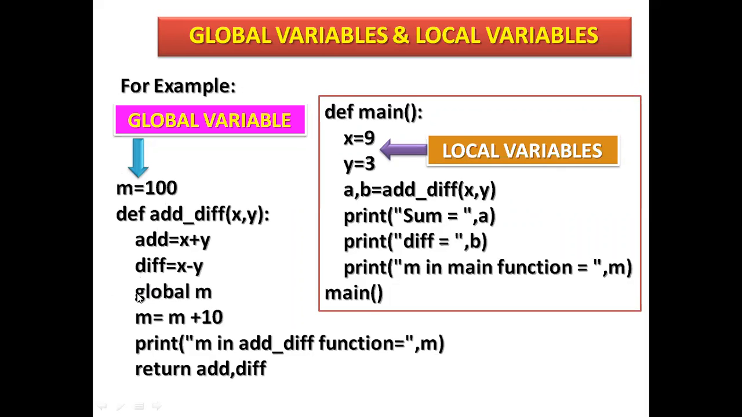This is a calling global variable. So here M equals M plus 10. What is the value of M here? 100 plus 10. 10 will be added and stored in the M global variable. See here, print M in add_diff.